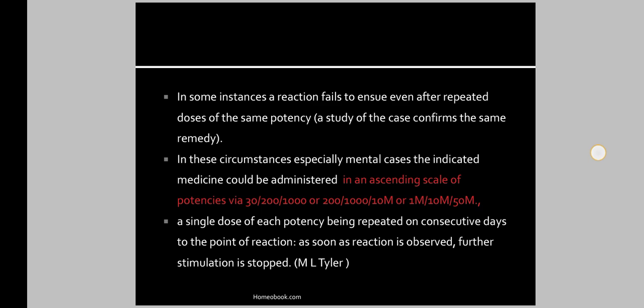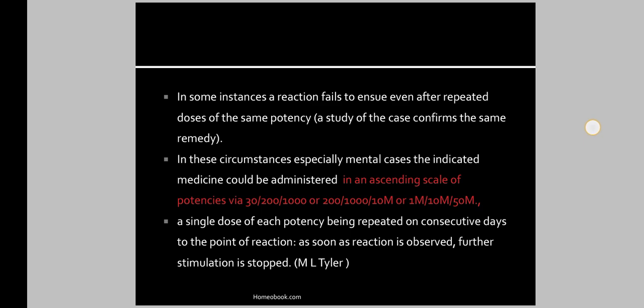So this is ascending. In some instances reaction fails to ensue even after repeated doses of the same potencies. If we repeat the same potency but there is no improvement, in that case we will use the ascending potencies, means if we prescribe the 200 potency to the patient and that does not respond, in that case we have to give the ascending potency of that medicine, means we have to give the 1M potency, then the 10M potency.